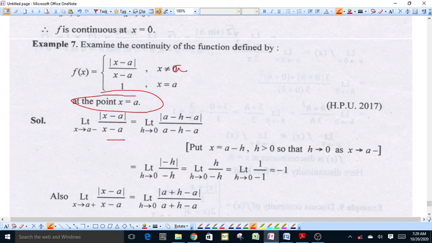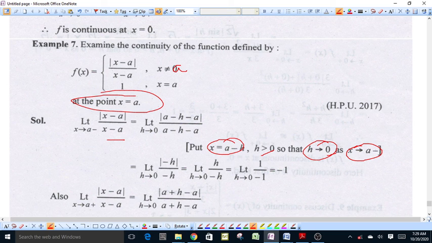is equal to, we put x equal to a minus h. h is a positive, very small real number. As x approaches a from left, h approaches 0. This limit will be equal to modulus of a minus h minus a upon a minus h minus a.